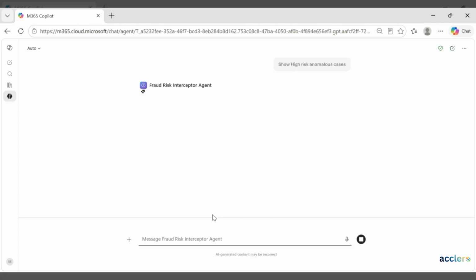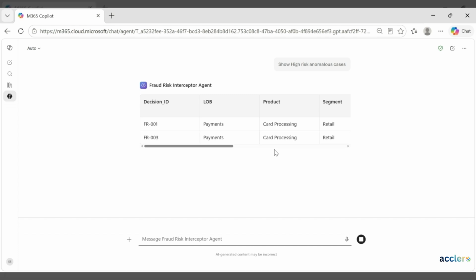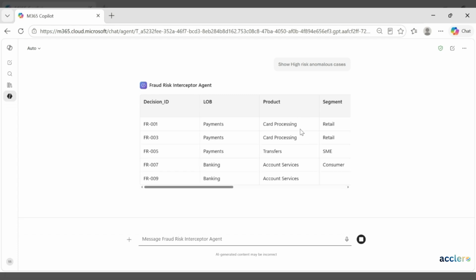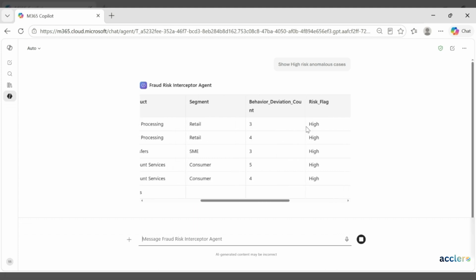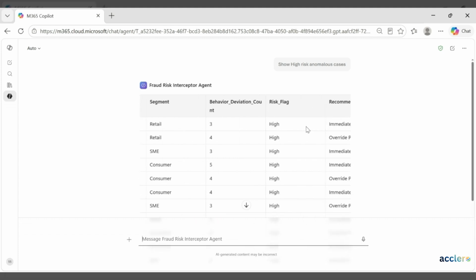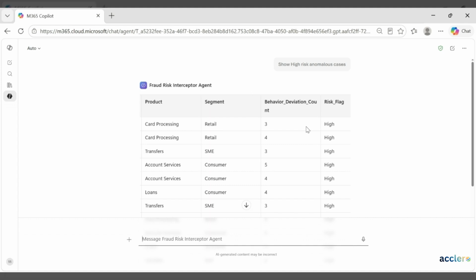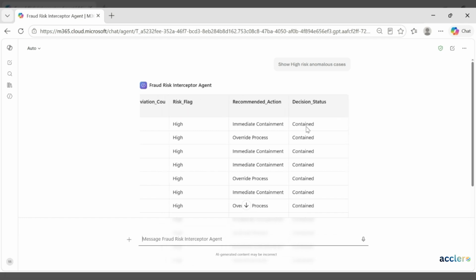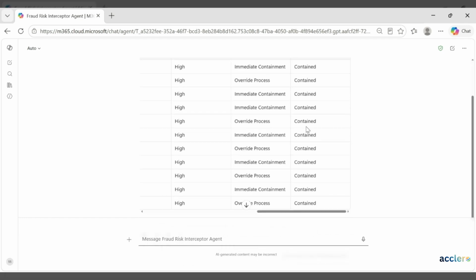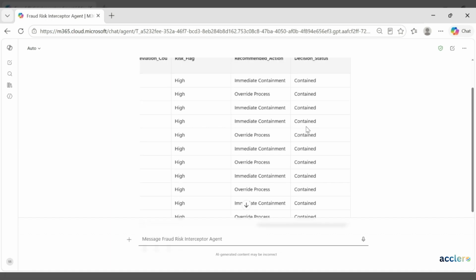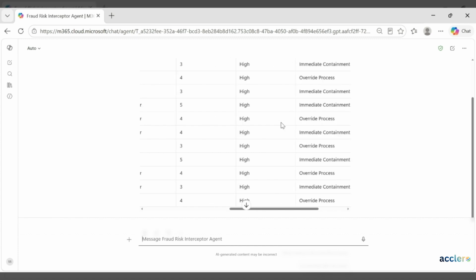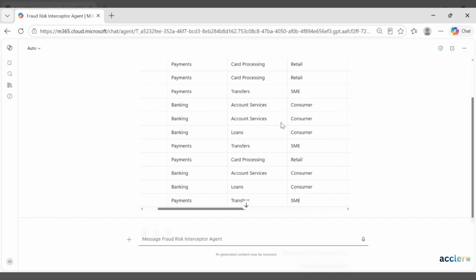Here I ask the agent to show the high risk anomalous cases. Here the agent highlights the transactions that are both anomalous and at high risk. These cases show repeated behavior deviation and elevated risk exposure. So the agent directly recommends immediate actions, such as immediate containment or a process override. This will ensure the action is taken before the losses become irreversible.